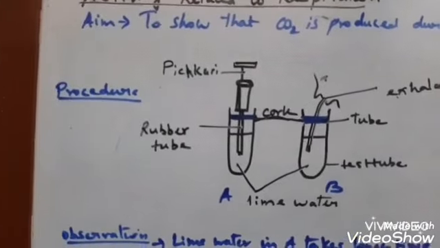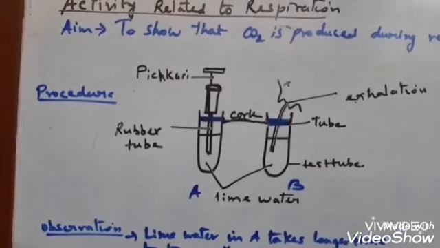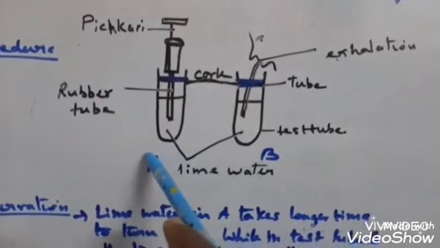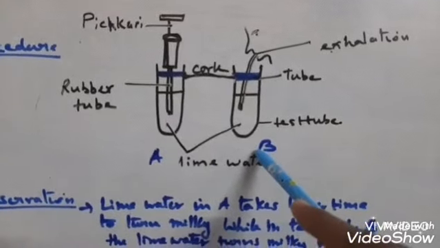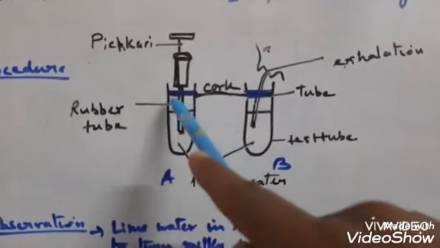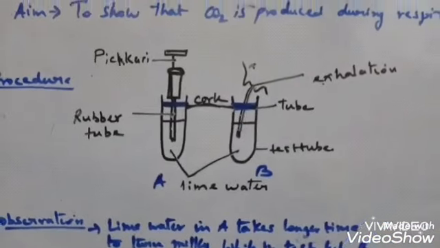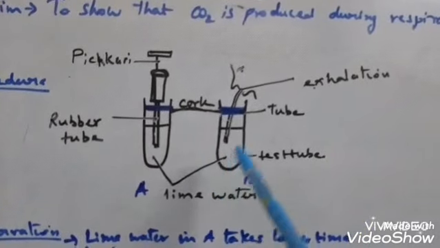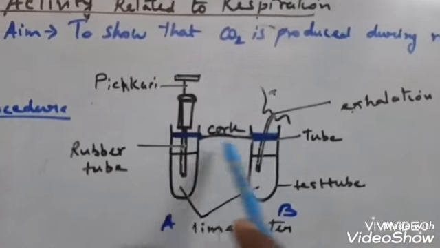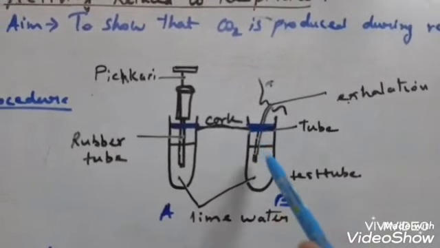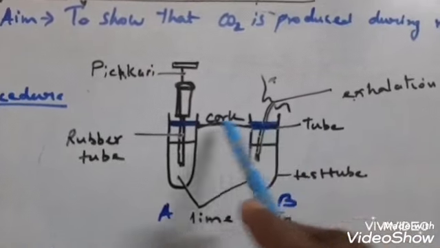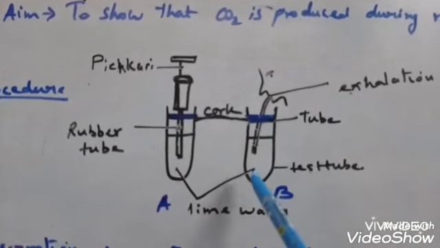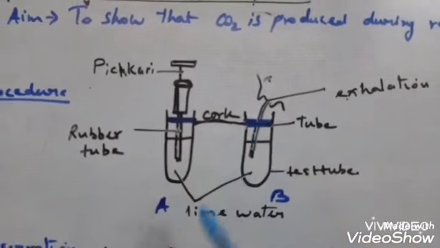So what is the procedure here? You can see very well that here you have to take 2 test tubes and label them as A and B. Here is the A test tube, this is the B test tube. Almost fill 3/4 of both test tubes with lime water. And this lime water should be freshly prepared. Now close the mouth of these test tubes with the help of rubber cork. And this rubber cork should have a hole in between so that you can see the pipes or the tubes running through the rubber cork.